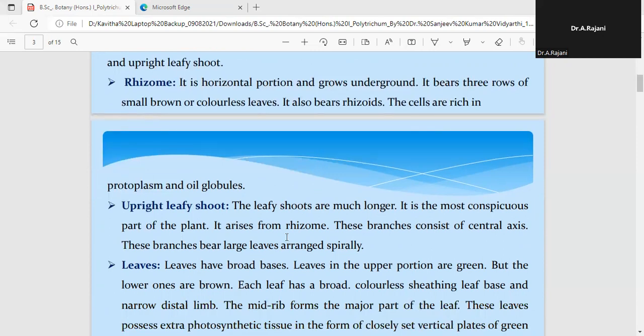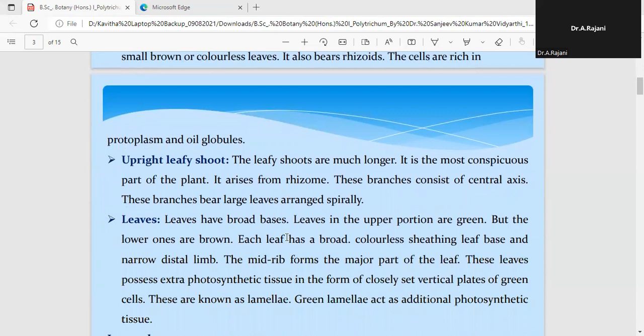Now, the next category of the plant body is the Polytrichum gametophyte, the upright leafy shoot. The leafy shoots become much longer and erect, and they stand straight on the surface of the substratum. This leafy shoot arises from the rhizome.